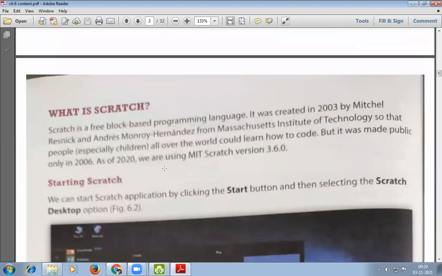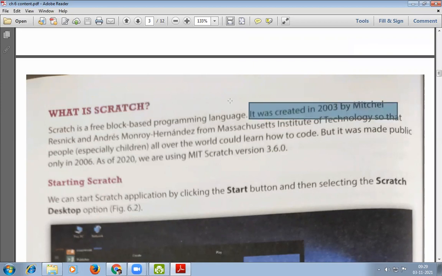So now we are going to know about what Scratch is. Scratch is a free block-based programming language. It is a block-based programming language. It was created in 2003 by Michel Resnick